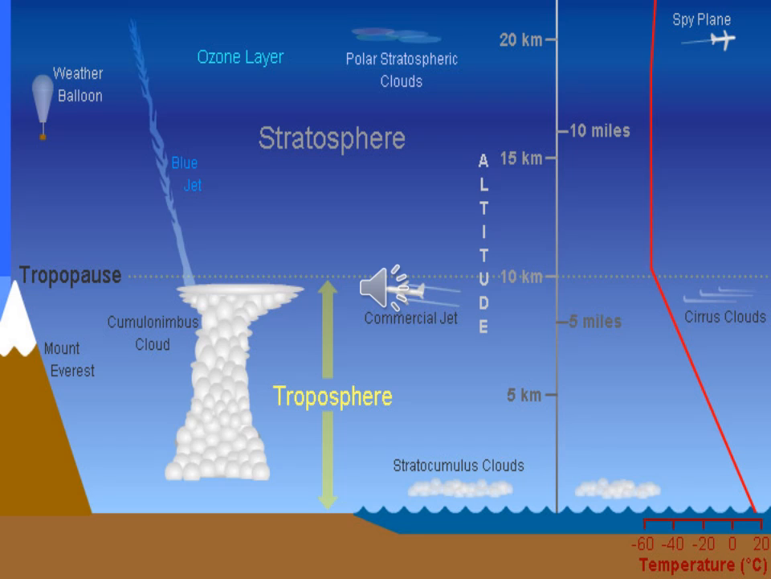Almost all weather phenomena take place in this layer. Since the clouds are formed here, it is called the weather making layer. The upper limit of the troposphere is called the tropopause, the layer that lies between the troposphere and the stratosphere.